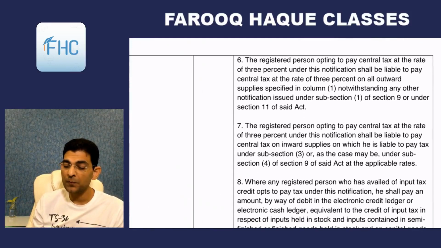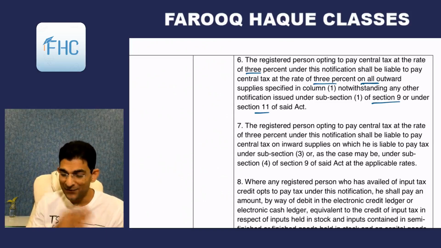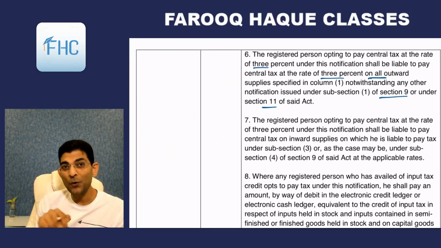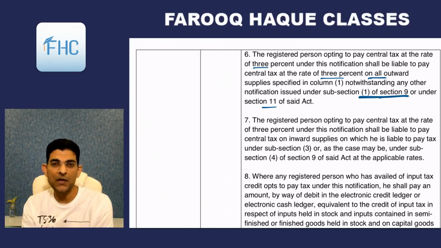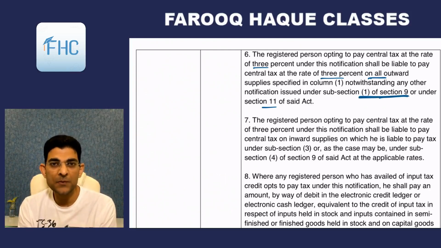And the registered person opting to pay tax at the rate of 3% under this notification shall be liable to pay central tax at the rate of 3% on all outward supplies, notwithstanding any other notification issued under section 9 or 11. Now this is a very interesting point. It says that if you opt for paying this 3%, then you have to pay it on all your outward supplies, irrespective of the rate given under 9(1). 9(1) is the main charging section, which says that the rate will be imposed as per the recommendation of the Council. Government will specify the rates.